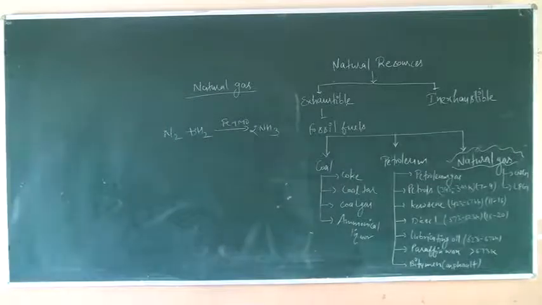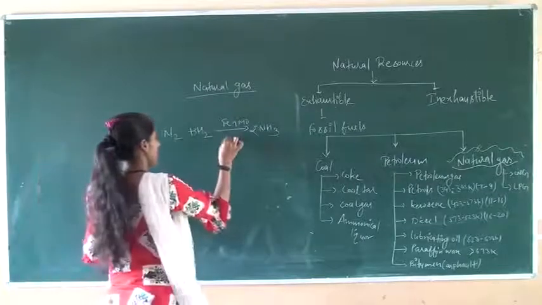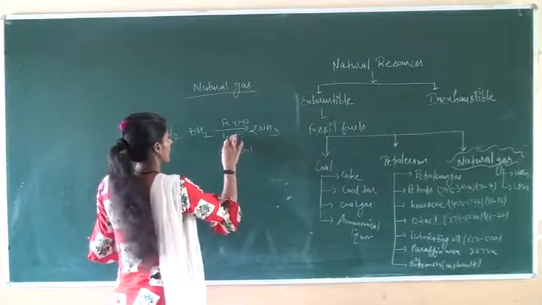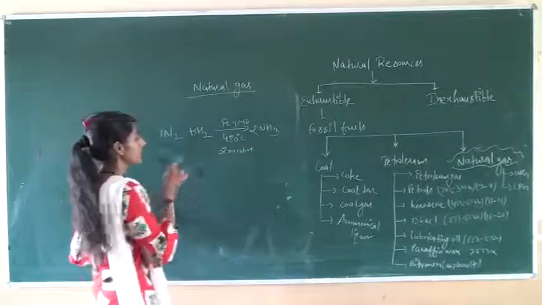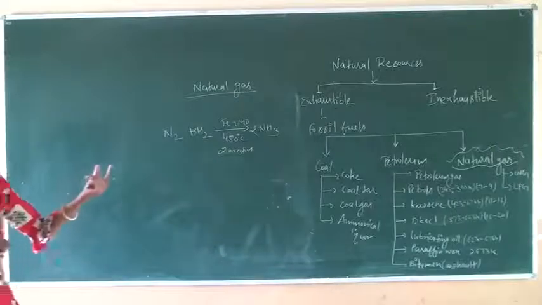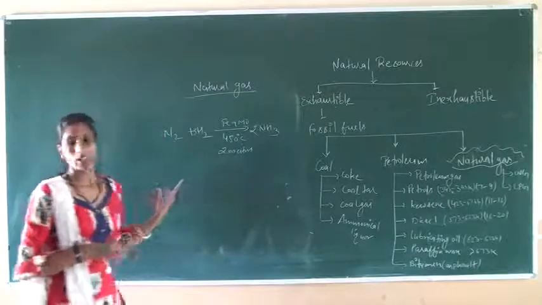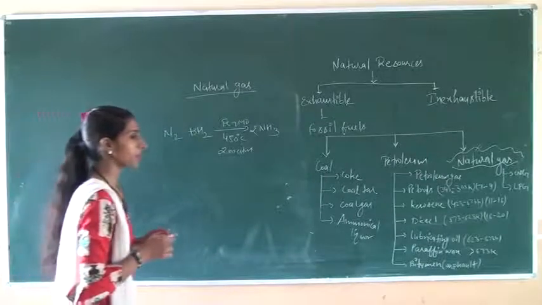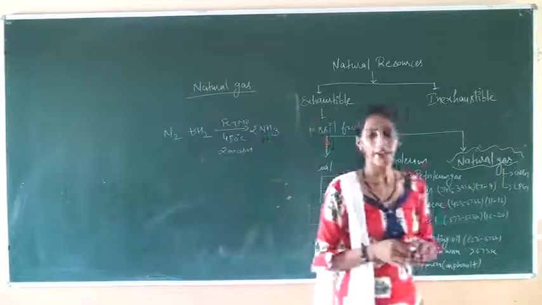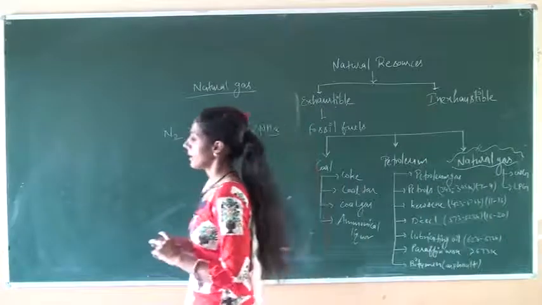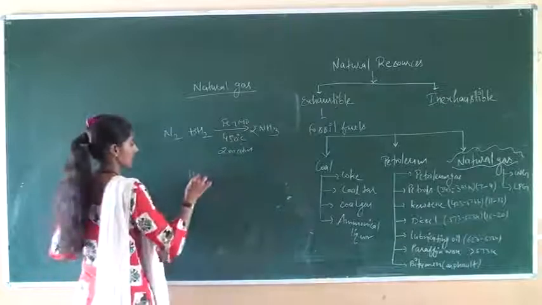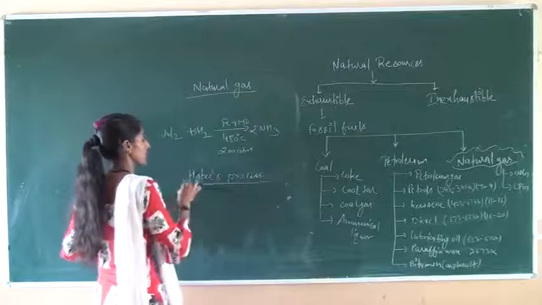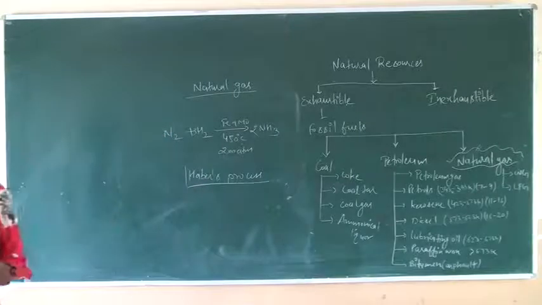And a temperature of 450 degrees Celsius and a pressure of 200 atm is applied. This is the condition at which the preparation of ammonia takes place. And this process of preparation of ammonia, when nitrogen reacts with hydrogen, is known as Haber's process. Okay, after that,